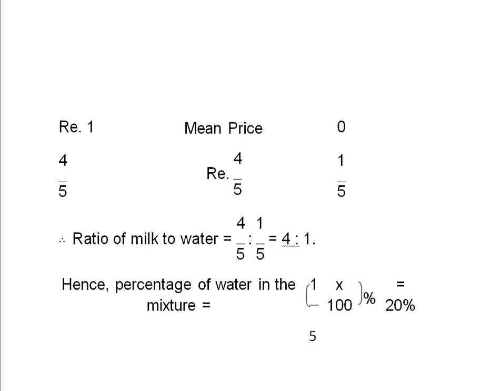So mean price will be in middle. Here is rupees 1, here 0, 4 by 5 and 1 by 5. Mean price is 4 by 5. So ratio of milk to water is 4 by 5 ratio 1 by 5, that is 4 ratio 1. So percentage of water in the mixture is 1 by 5 into 100, that is 20%. So that means percentage of water in that mixture is 20%, which is your answer.